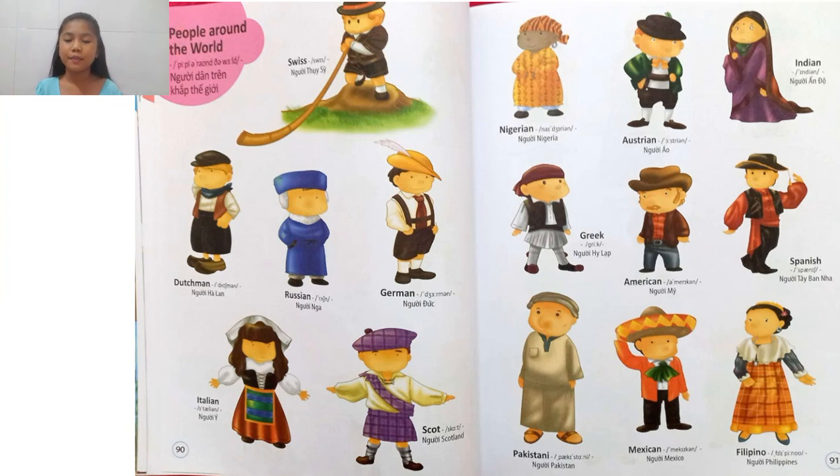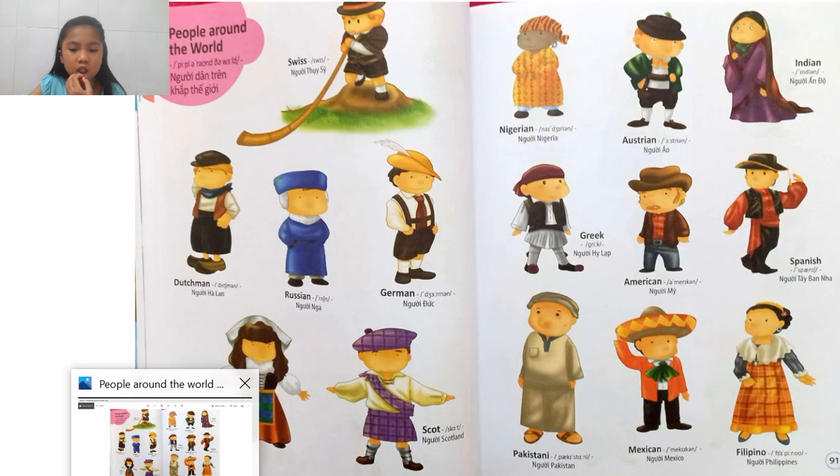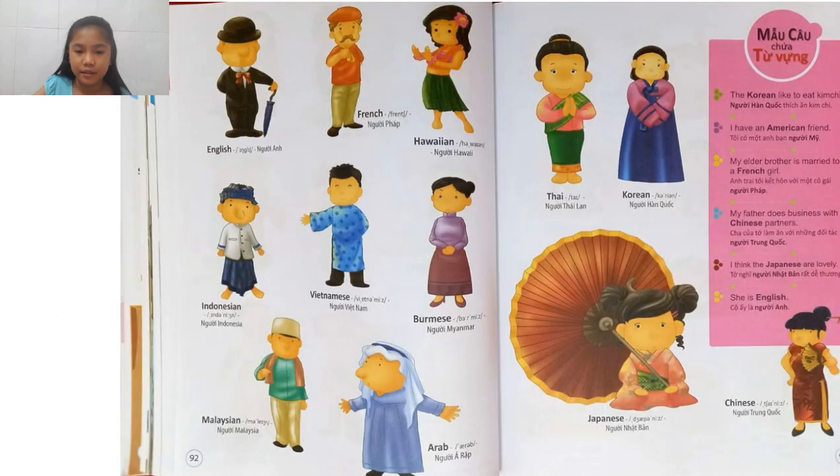Next is Spanish. Those are people that come from Spain. Let's see if we can find Spain on the map. Okay, can you see this part? Here we have Spain. Spain is pretty small, right? This is Spain, okay? Next we have Pakistan, Mexican, and Filipino. Filipinos is a word to describe Philippines people. Next is English. It describes the people that live in England.